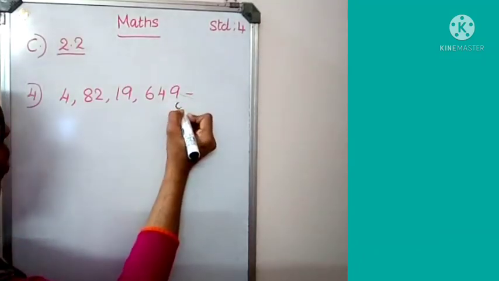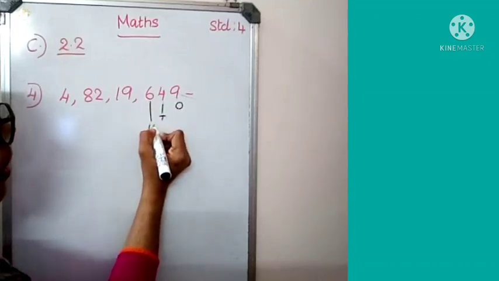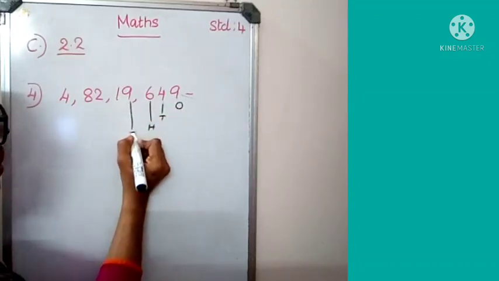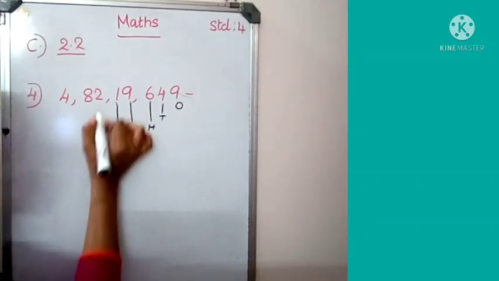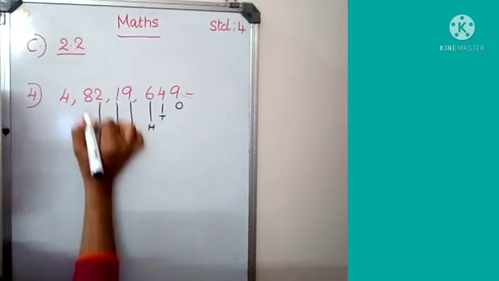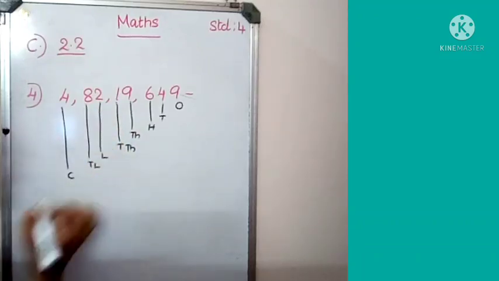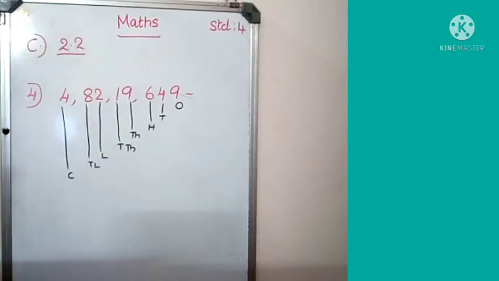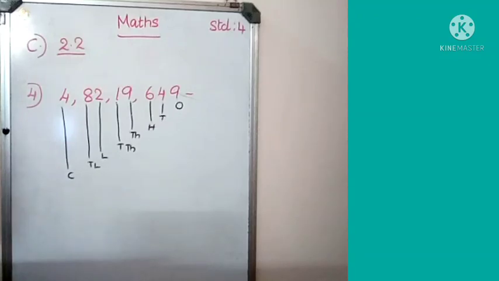This is ones place, tens place, hundreds place, 1000, 10,000, lakh, 10 lakh and crore. Then how will you write the number? Very easy. No?